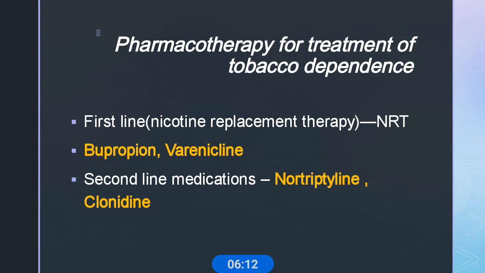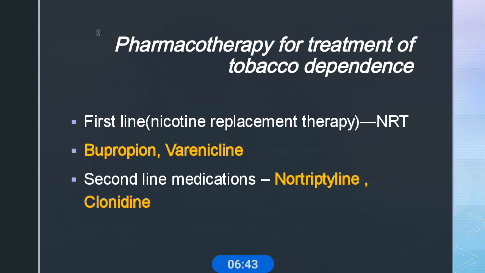It is a partial agonist at nicotinic receptors, and it also blocks these receptors, thus preventing nicotine from reaching them. That is the antagonistic action. These effects help provide relief from the withdrawal symptoms experienced by smokers.